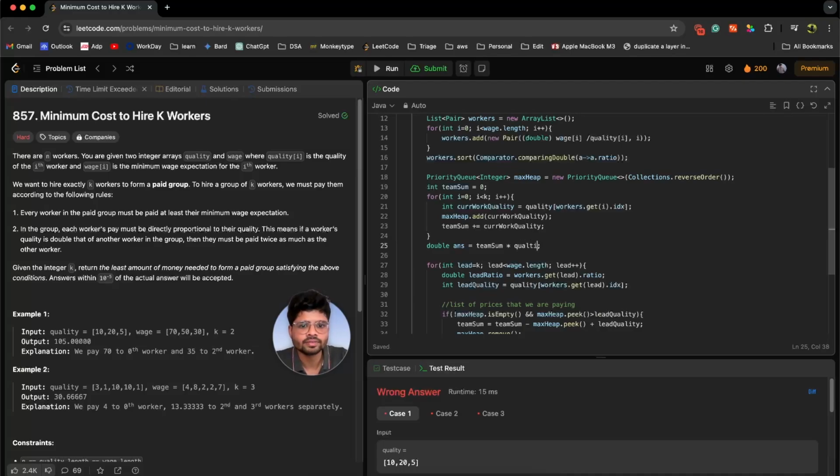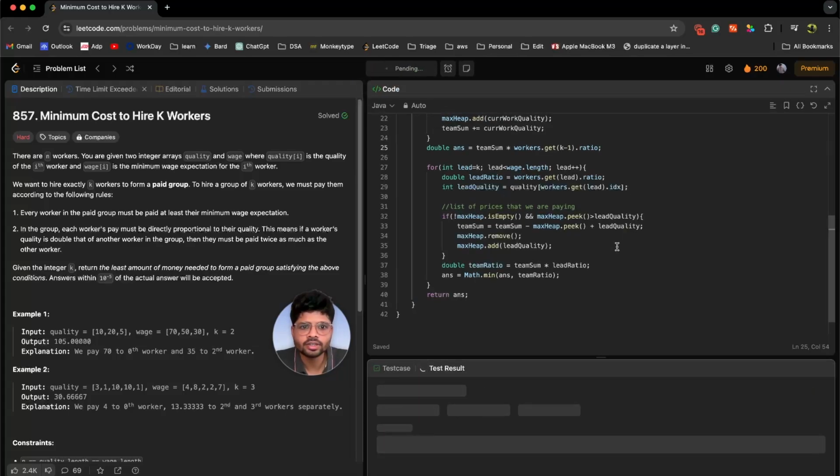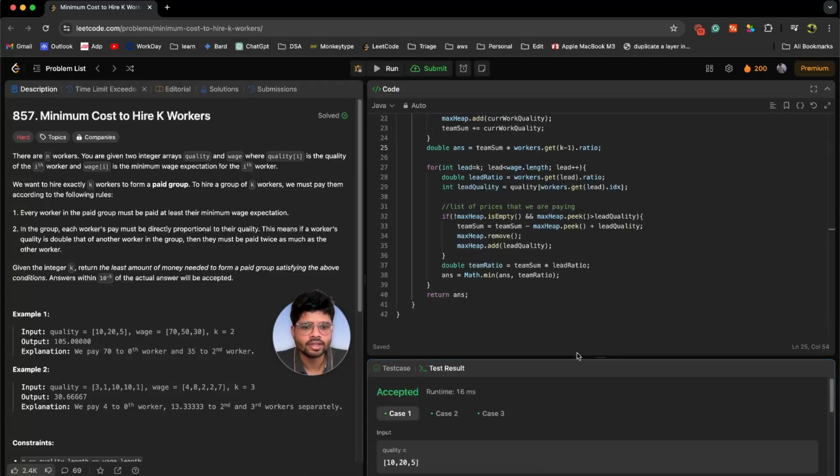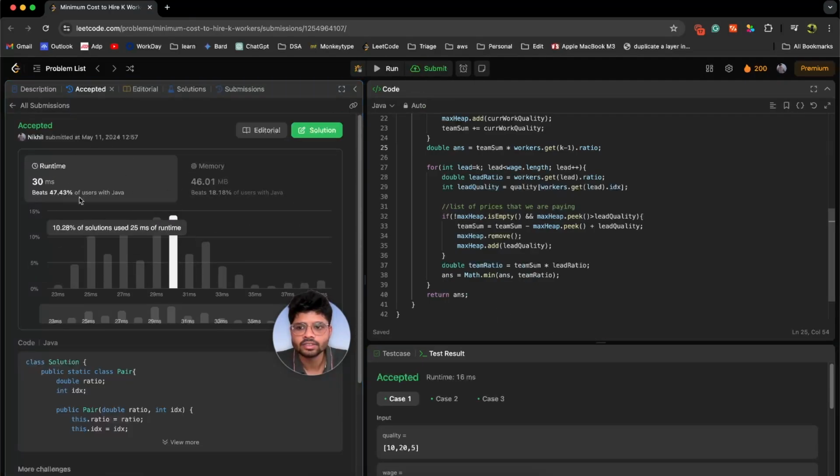So it will be quality of workers dot get k-1. This will be our lead. Now we want the ratio of this lead, not quality over here. So the ratio will do fine. Yes, I feel so. Let's try to run this code now. Oh yeah, finally you can see we have got everything working. Let's try to run all the test cases, and yes, we can see this code is working fine.